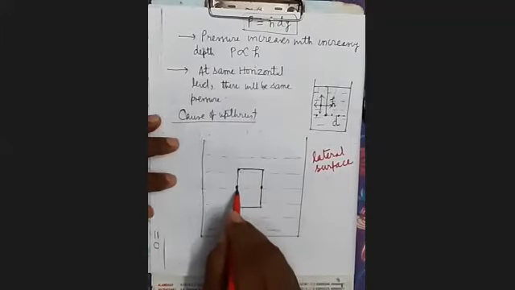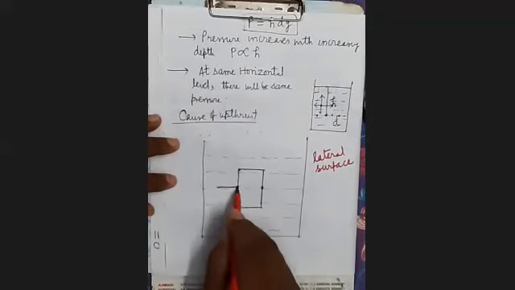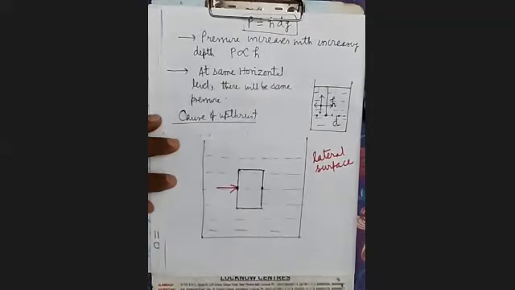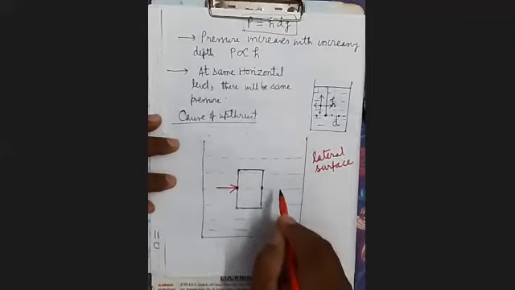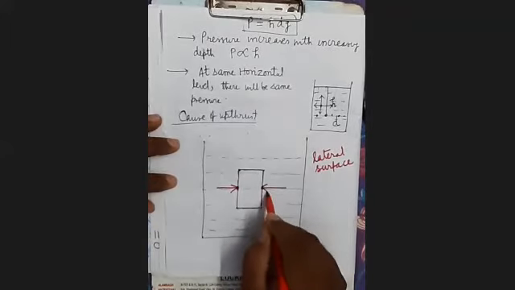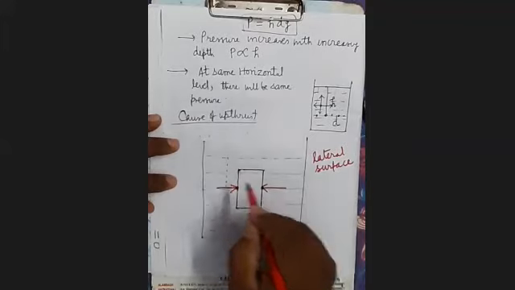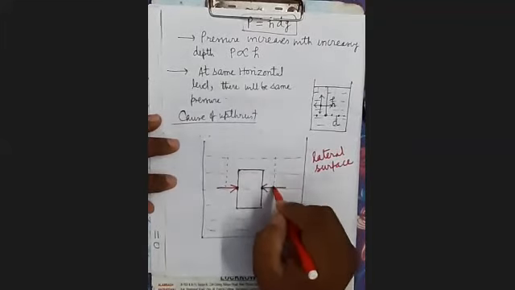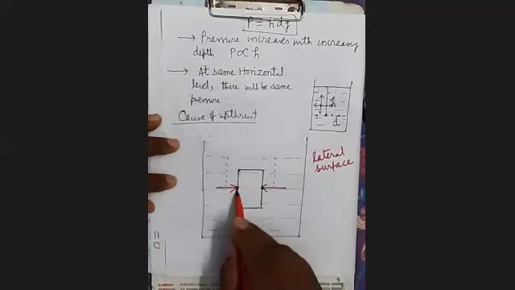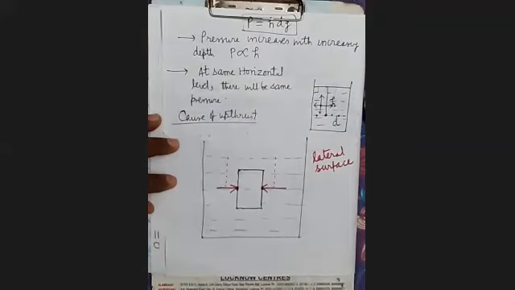At this point liquid will exert pressure in this direction, and here in this direction. Since both points are situated at the same depth, these pressures will be equal.